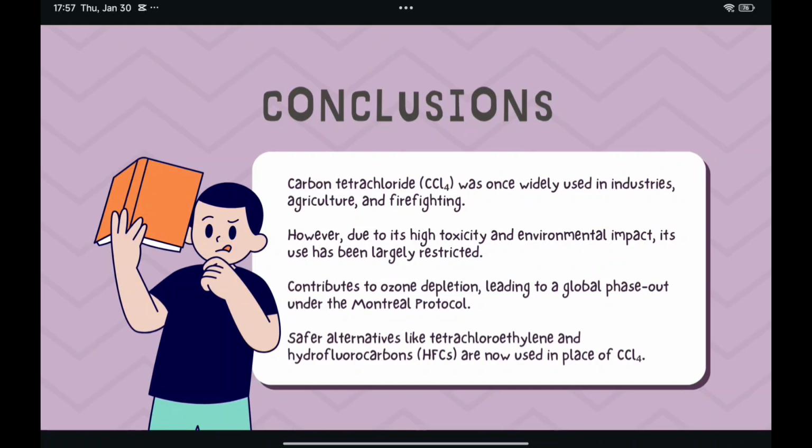As for the conclusion, carbon tetrachloride (CCl4) was once used widely in industry, agriculture, and firefighting. However, due to its high toxicity and environmental impact, its use has been largely restricted. It contributes to ozone depletion, leading to a global phase-out under the Montreal Protocol. Safer alternatives like tetrachloroethylene and hydrofluorocarbons (HFCs) are now used in place of CCl4.